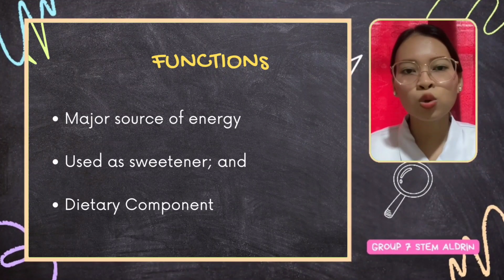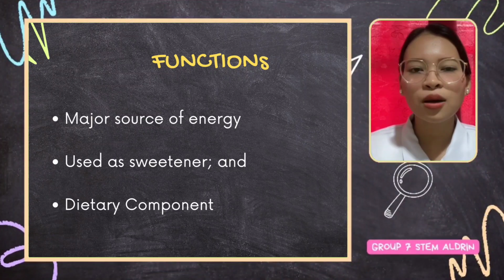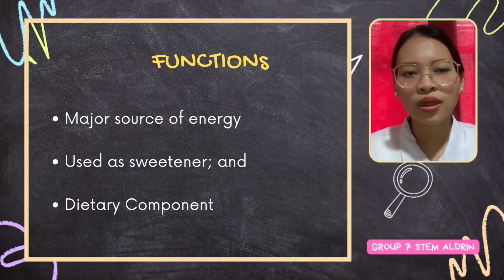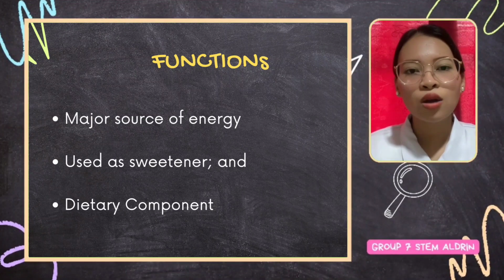Disaccharides play a crucial role in a balanced diet, providing sugars that the body can use for energy and metabolic processes. They are often found in natural sources like fruits and dairy products.